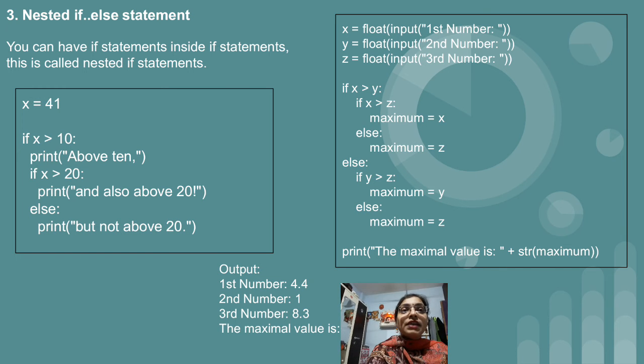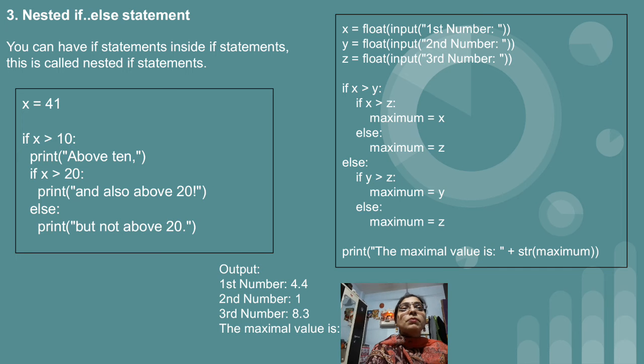As we all know, when we take the input, it is in string format. Similarly, when we want to display the input, it should be in string format only. The format in which we are taking the input, the output format should be the same. So maximum is a variable to which we have assigned a float value, means maximum is now a float variable, and we want to convert this float variable into a string.